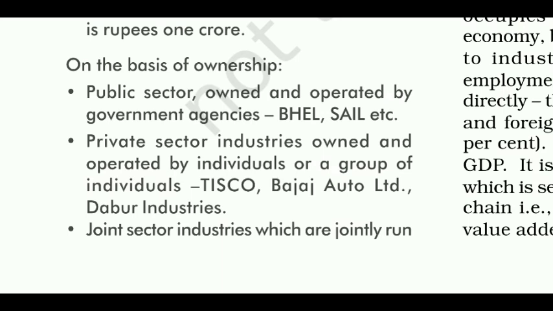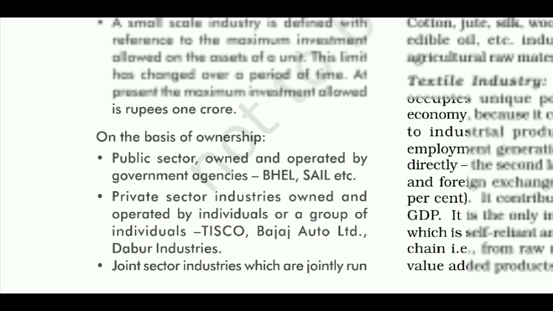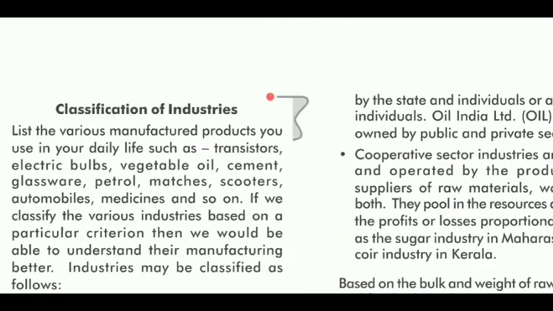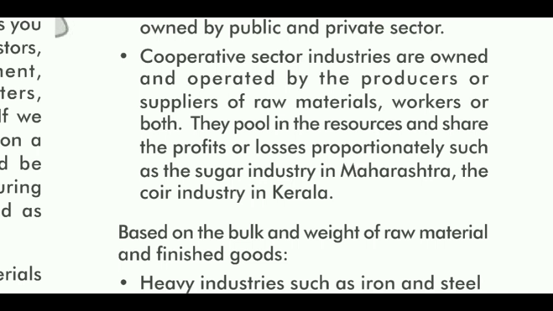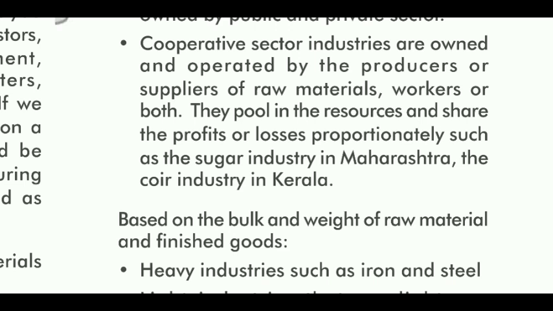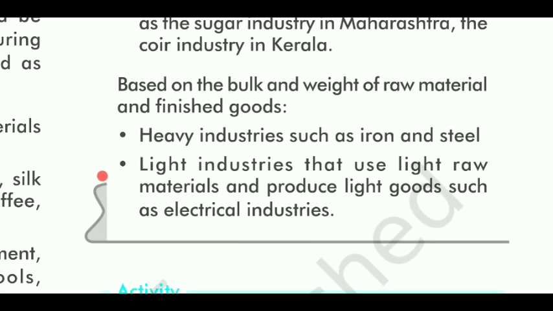Private sector industries are owned and operated by individuals or a group of individuals, that is Tisco, Bajaj Auto Limited, Dabur Industries. Joint sector industries are jointly run by the state and individuals or a group of individuals. Oil India Limited is jointly owned by public and private sector. Cooperative sector industries are owned and operated by the producers or suppliers of raw materials, workers or both. They pool in the resources and share the profits or losses proportionately, such as the sugar industry in Maharashtra and the coir industry in Kerala.